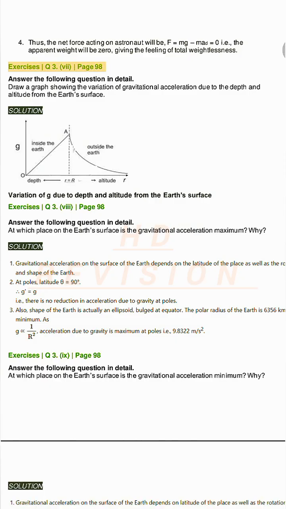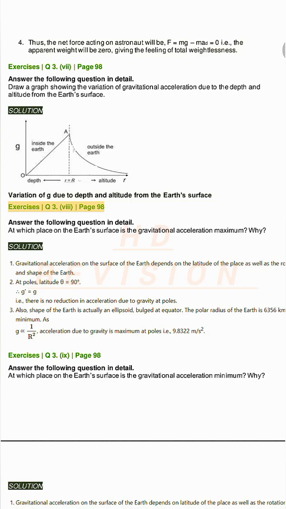Exercises Q3. B, page 98. Answer the following question in detail. Draw a graph showing the variation of gravitational acceleration due to the depth and altitude from the Earth's surface. Solution. Variation of g due to depth and altitude from the Earth's surface.